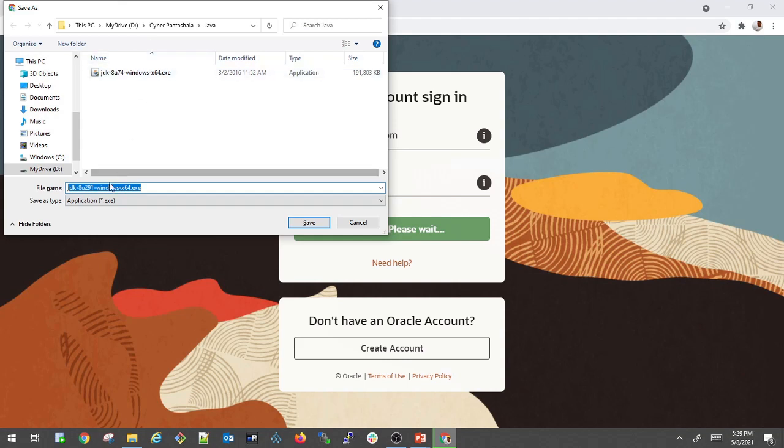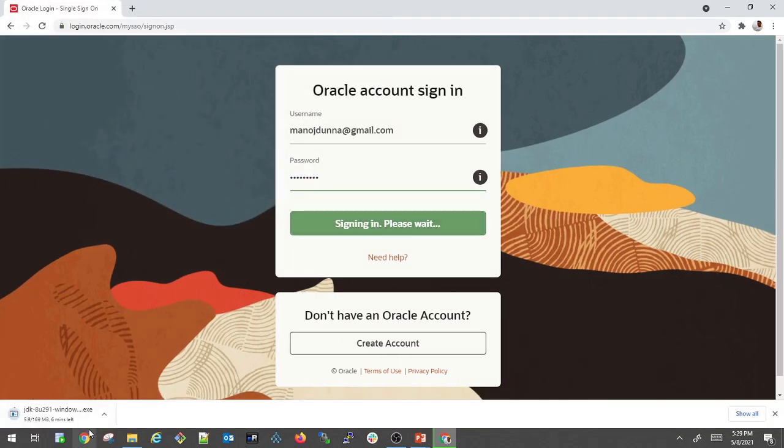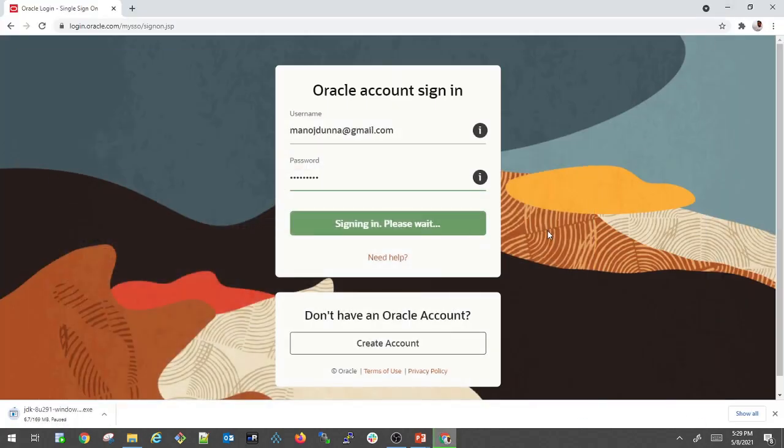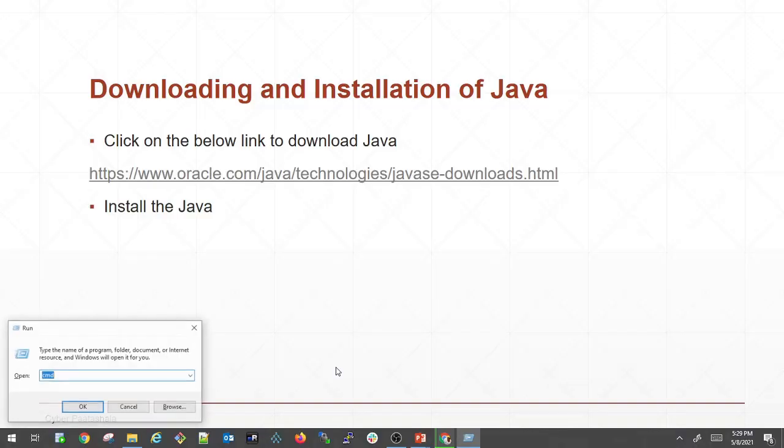I'm going to save it in my Cyber Pathshala Java folder, which is getting downloaded. I'll pause it here. I already downloaded it to save time. So we have the JDK 8u291 exe. Before we install this, let me take the command prompt and see whether I really have any existing Java version or not.